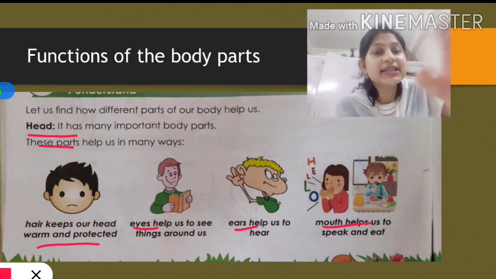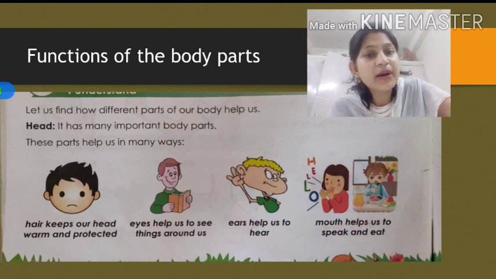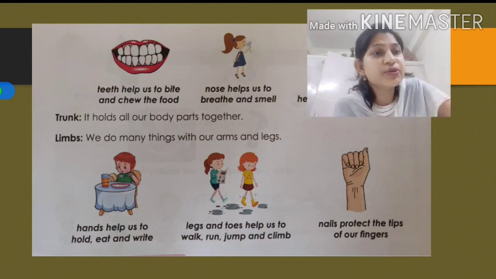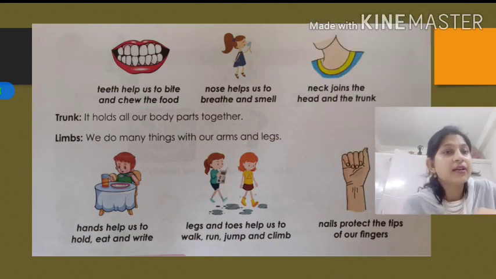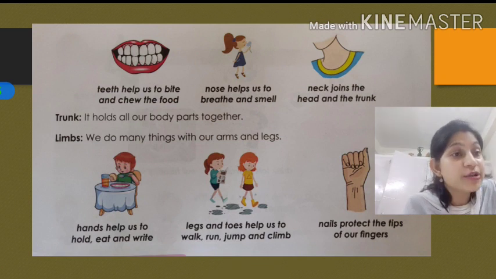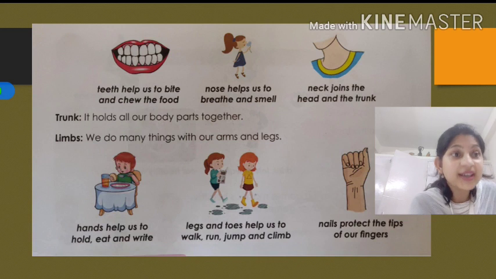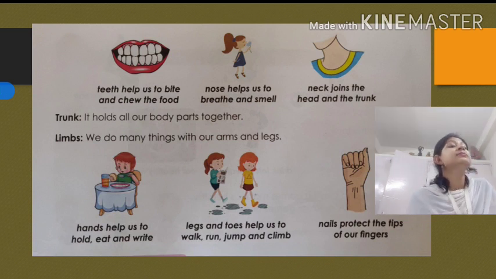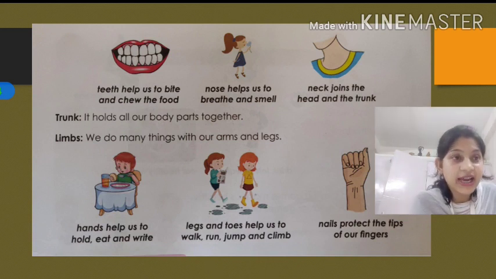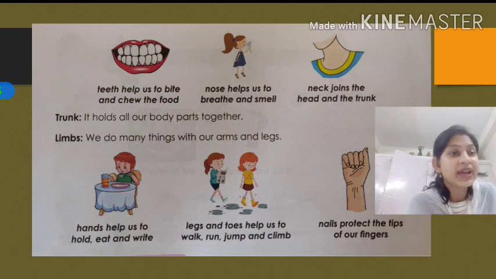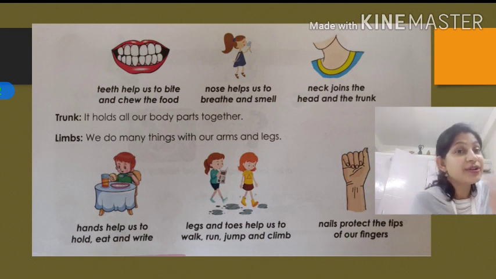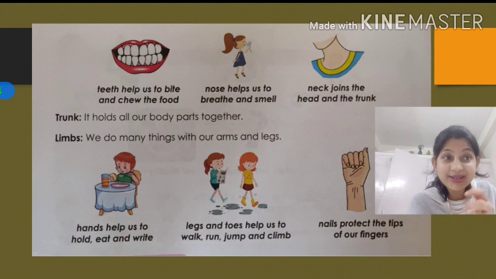Now let's move ahead and talk about the nose. What is the use of the nose, students? Yes, to smell things, and it also helps in breathing. We take air inside and give air outside with the help of the nose only. Whenever some smell is there, you can immediately guess using your nose. Yes, you can smell that fragrance.